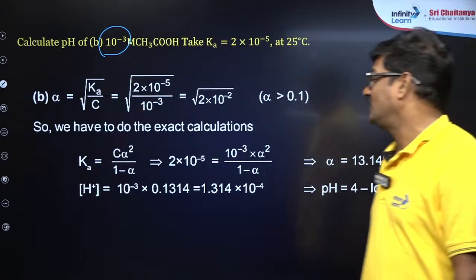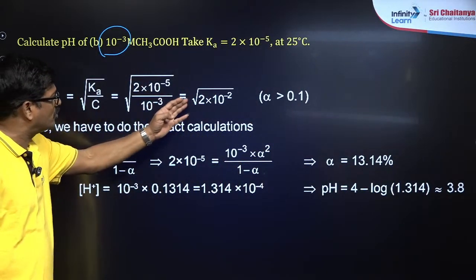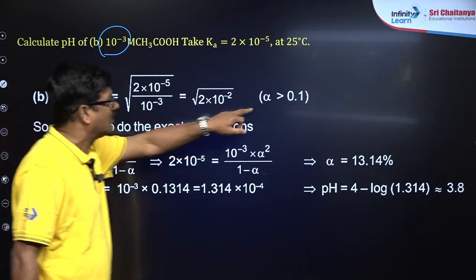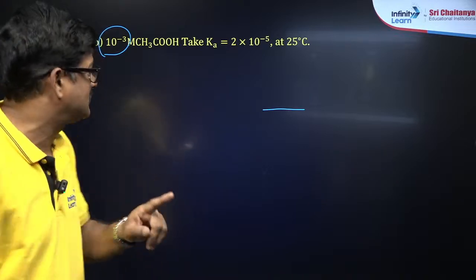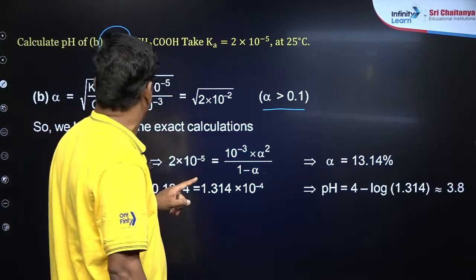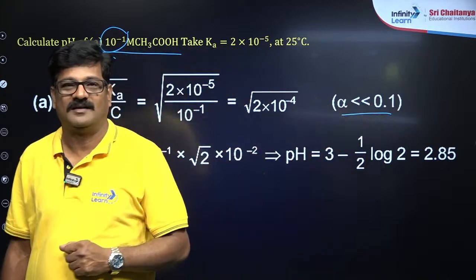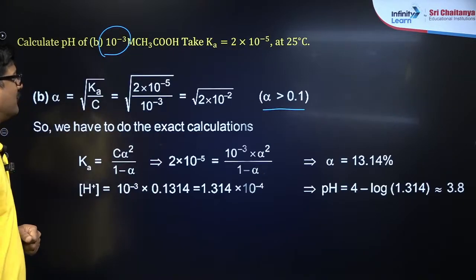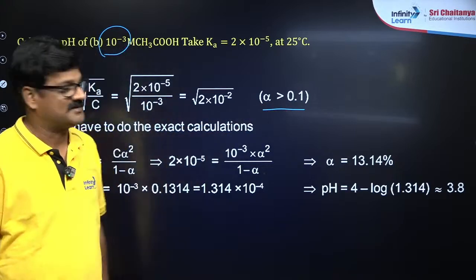Now you can see, same way alpha value is equal to root 2 into 10⁻², alpha is greater than 0.1, that is the condition. पिछली क्लास का, previous slide का alpha is less than 0.1 था, अभी alpha is greater than 0.1 है, that makes the difference.